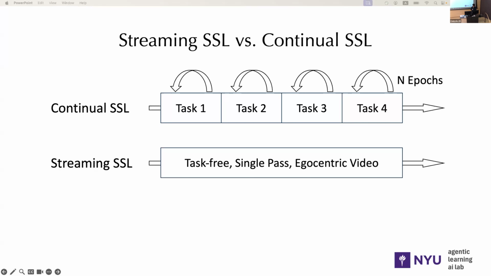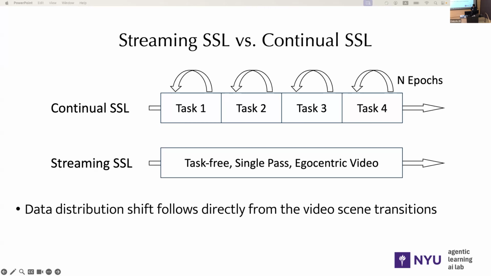In naturalistic videos, the distribution shift directly follows from the video scene transitions. And we argue that it better models the naturalistic scene transitions in real-world data compared to the static image benchmarks. Video data also involves high temporal correlation, which makes it challenging to directly apply self-supervised learning algorithms on it.